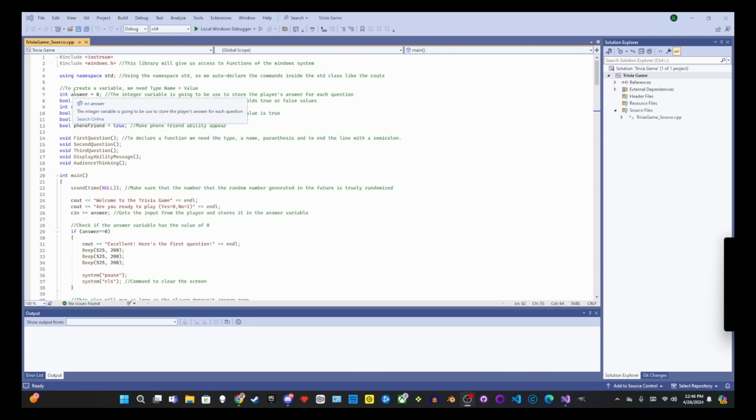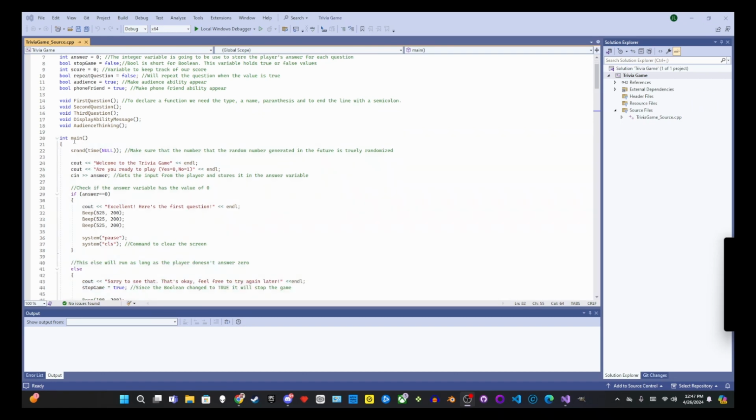And then we have a bunch of variables here. We have an integer called answer, a bool called stopGame, and an integer called score. We have a bool for repeat question, and then we have bools for the audience and phone a friend abilities. And then we have a bunch of functions being declared here. Basically, you have to declare a function in C++ before you can define it, except for specific types of function names, I guess. So this is our int main.